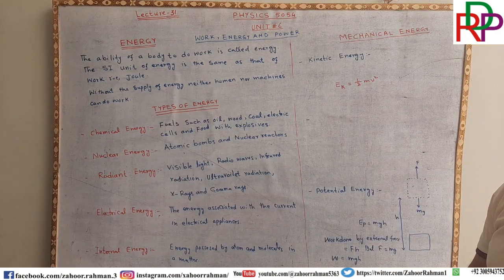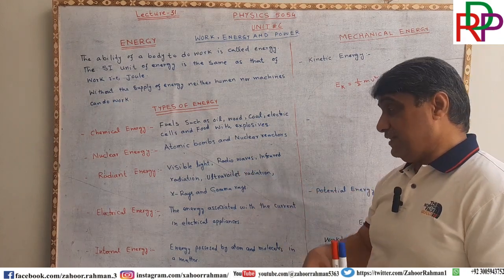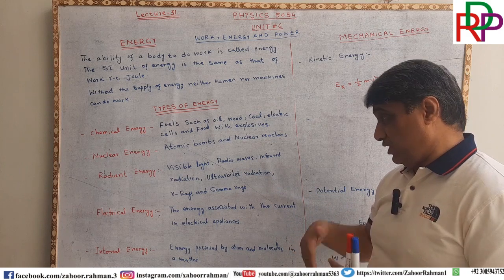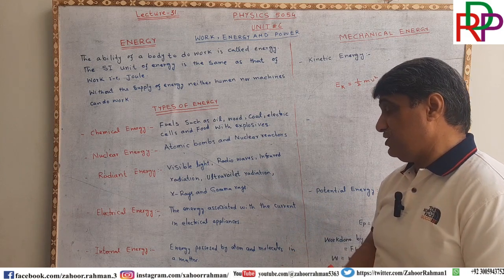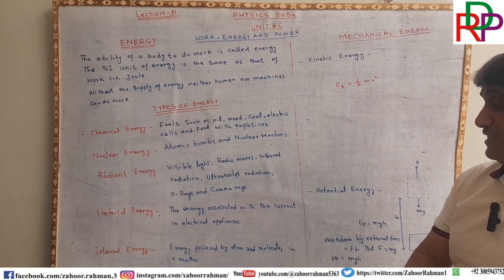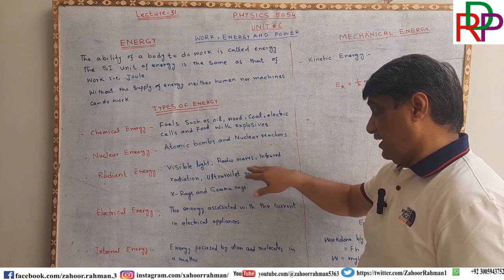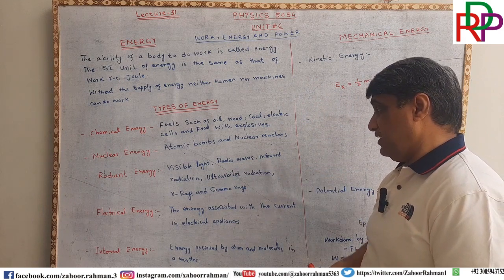Light is also a form of energy. Radio waves are the carrier of energy, so it is also a type of energy. For example, they carry sounds from the transmitter to the receiver. So radio waves are also a type of energy.